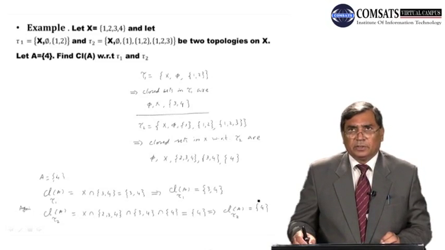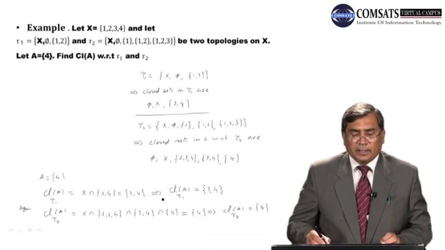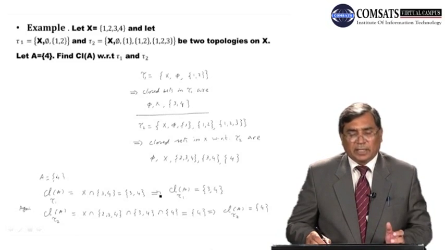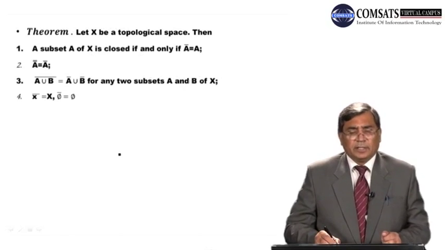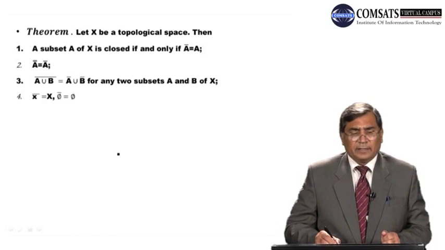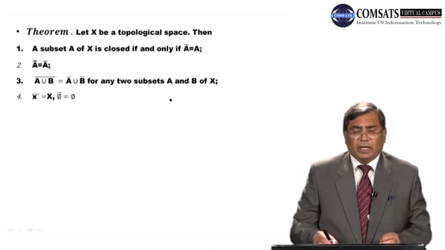So dear students, you can notice over here that closure with respect to one topology differs from the closure with respect to another topology. If we change the topology on the same ground set, we will get different closures of the same set A. Here, dear students, we have the theorem. Let X be a topological space. Then there are 4 theorems actually. Number 1, a subset A of X is closed if and only if closure of A is equal to A.